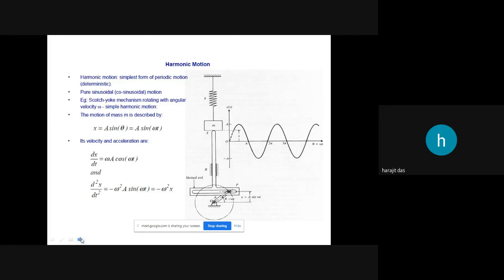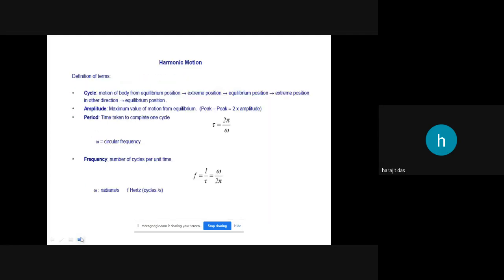Next are the various terms which are associated with the vibrational motion. We have defined what is a periodic motion. So what is amplitude? I have told you that the maximum value of the displacement from the equilibrium position is called the amplitude. Then time period: the time taken to complete one cycle.